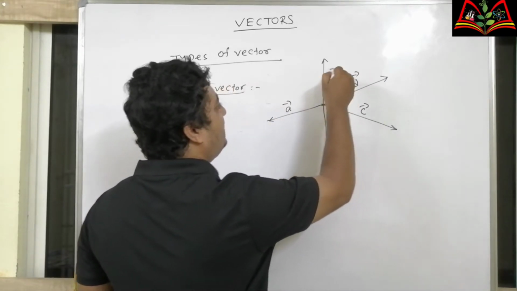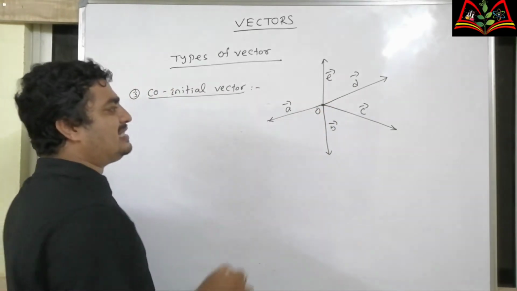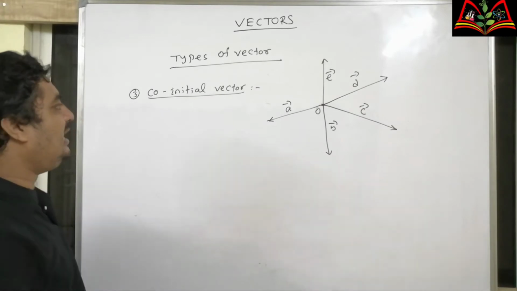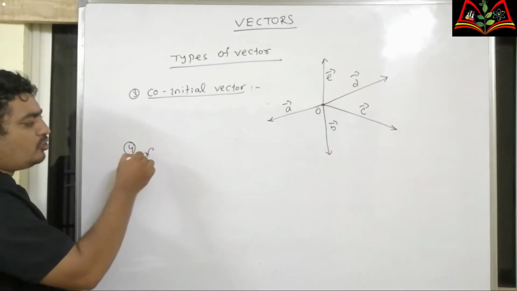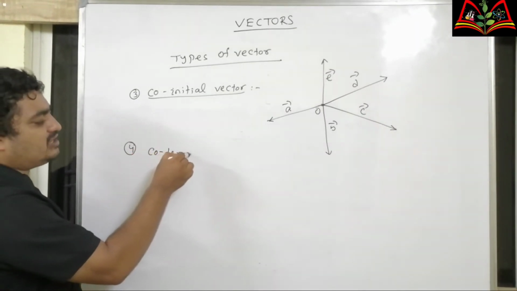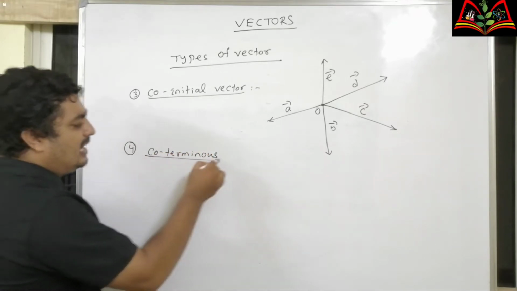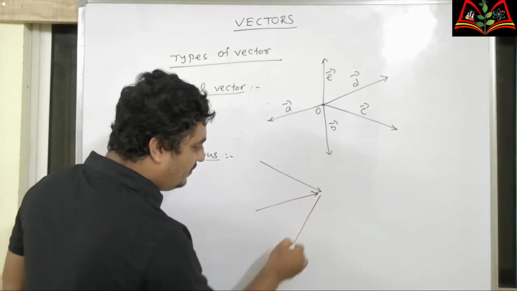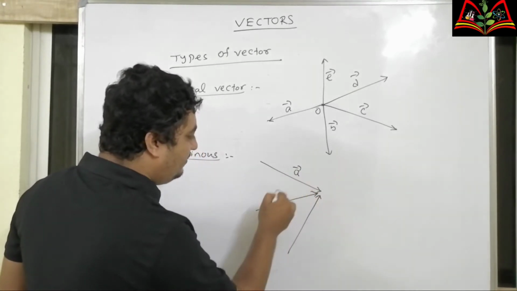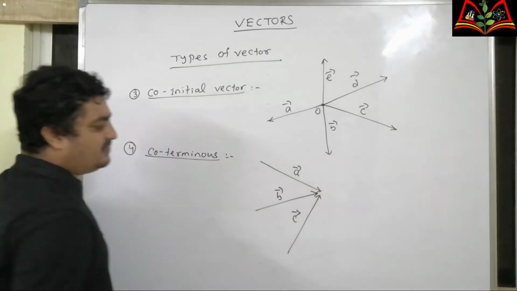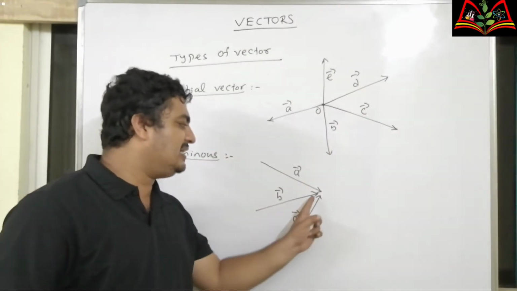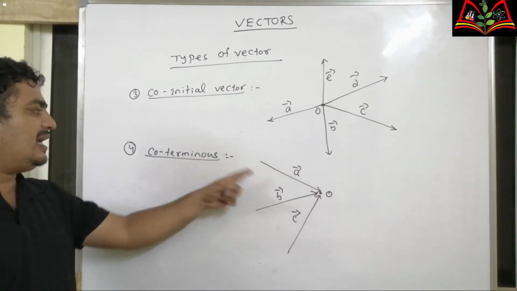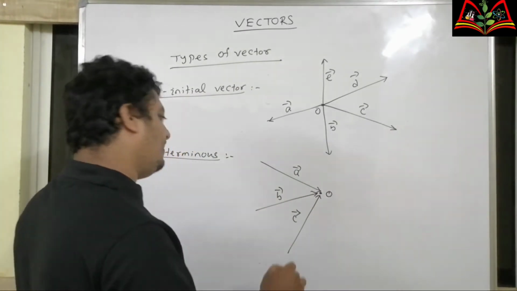Here A, B, C, D, E all have the same starting point O. So they are called co-initial vector. Fourth one, coterminous vector. If the vectors have same ending point, then they are called coterminous vector. Here A, B and C terminate at the same point O. So they are called coterminous vector.